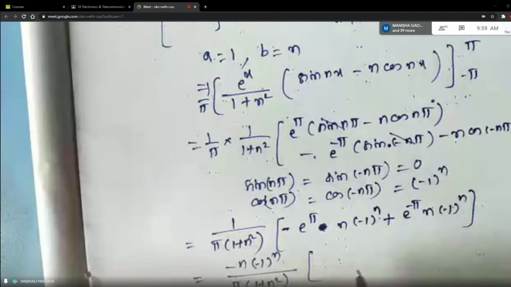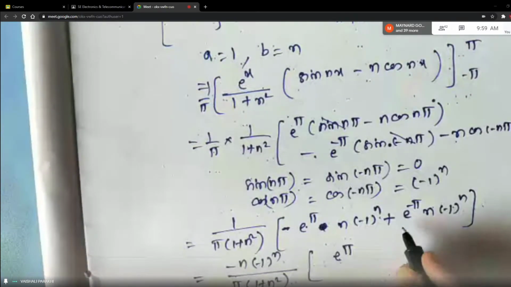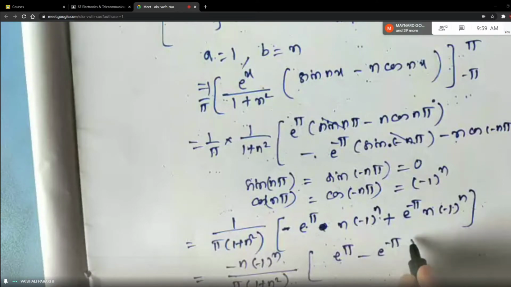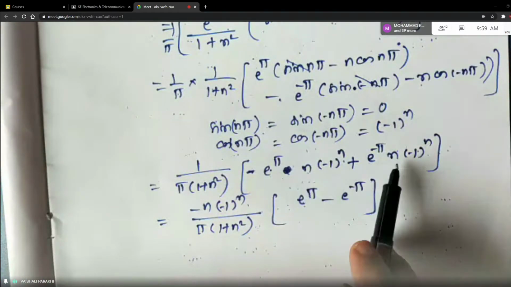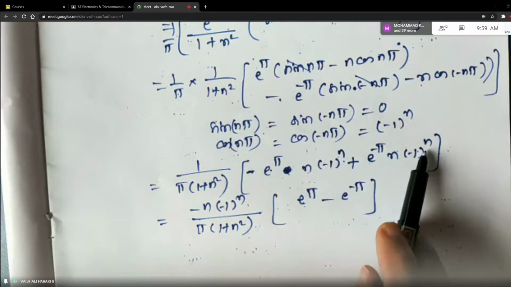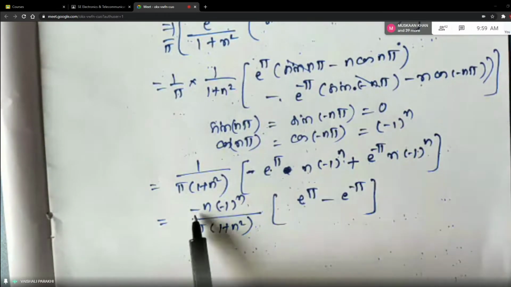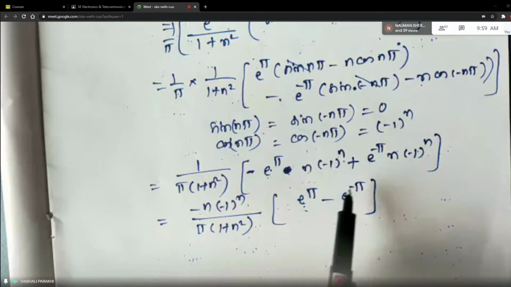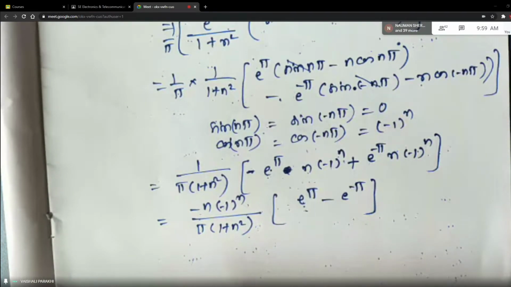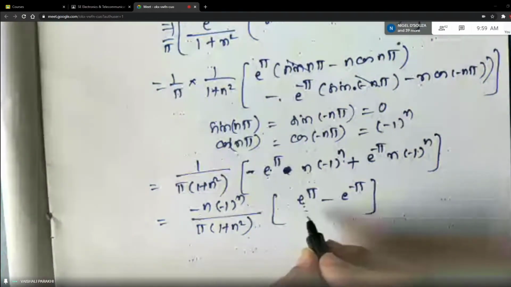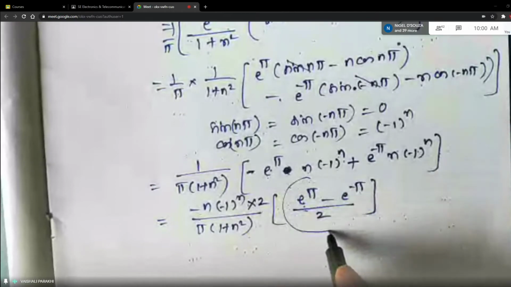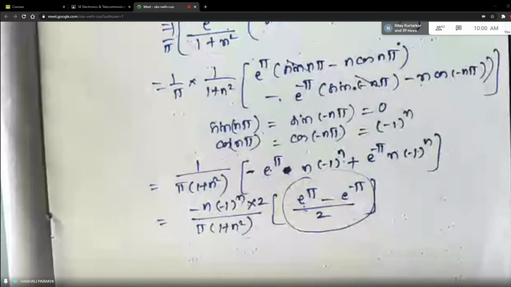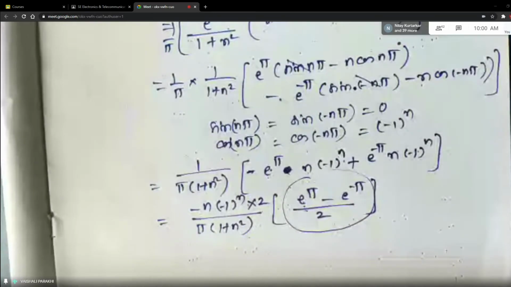See what changes I have done. This term will become plus and this will be minus. See students, what I have done at this step? I have taken out n common, as well as minus 1 raised to n also I have taken out common. And why am I taking out this minus sign? Because this minus sign will become plus and plus sign will become minus. And what is the reason behind this? I can divide this by 2 and I can multiply this by 2, so that this whole thing will be again in terms of sine hyperbolic. So that is the reason behind this.